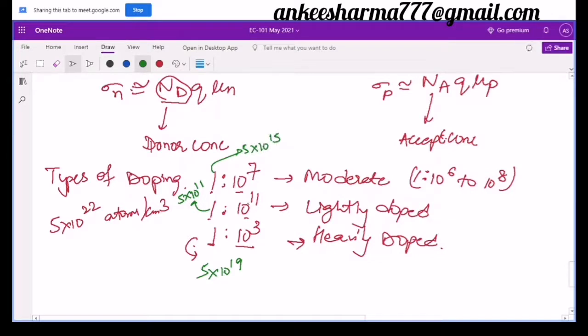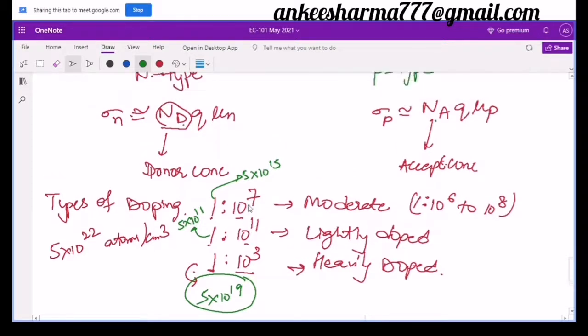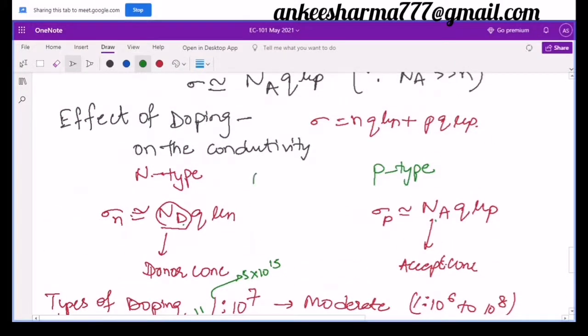So you can see here, when I increase my doping, the number of doping atoms also increases, and due to the increase in the number of doping atoms, definitely my Nd and Na values will be more. So with the increase in doping, my conductivity also increases. What is the reason behind that? Although q and mu are constant, which stay the same for electrons and the same for holes, the donor concentration, the number of carriers, which is defined here by the donor concentration, has increased. So this is important. With the increase in doping, the conductivity also increases.